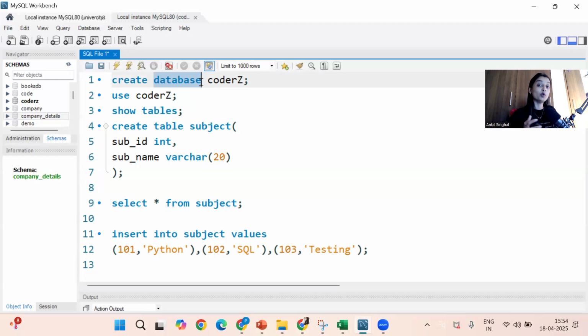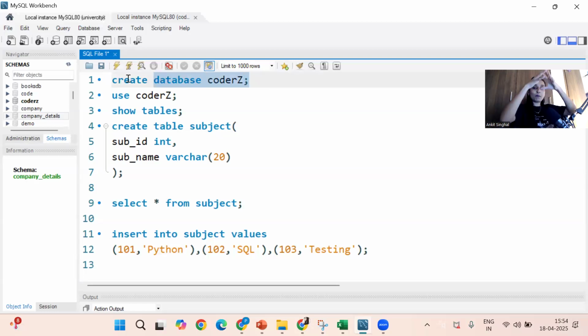We will be having a blueprint, right? So here it will create, but what to create? What is the type of object? Database. You create the database. What is the name of the object? For every object, a name is a must. The name is coders. So create one object, database type, and the name is coders.